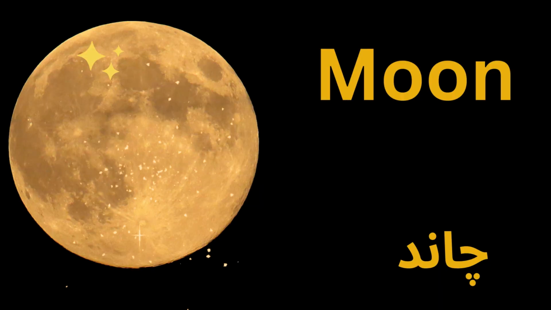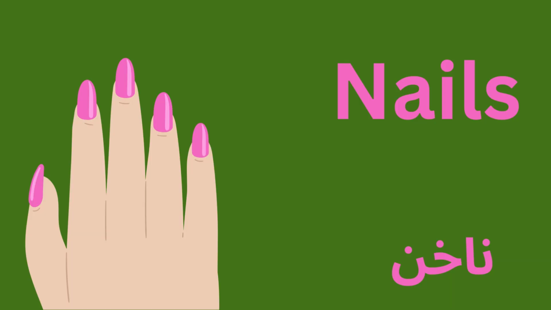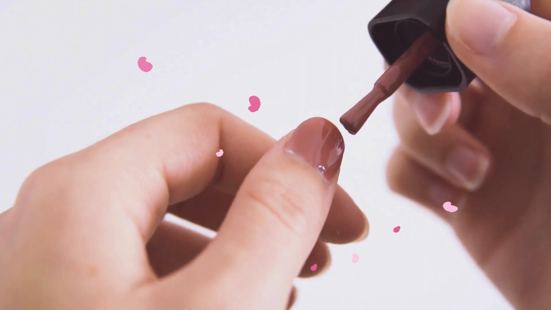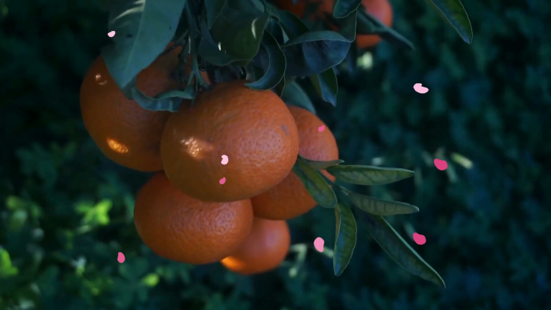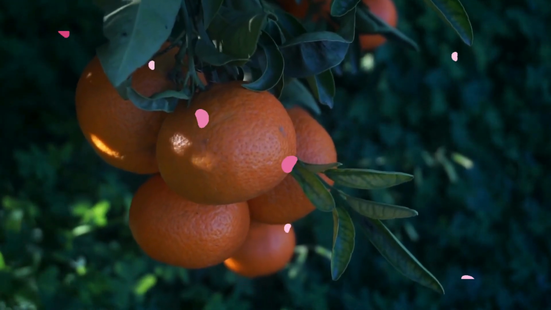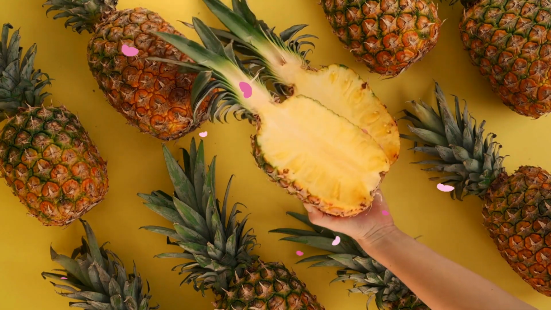M for moon. Moon mean is Chan. N for nail. Nail mean is Nakhun. O for orange. Orange mean is Kino. P for pineapple. Pineapple mean is Ananas.